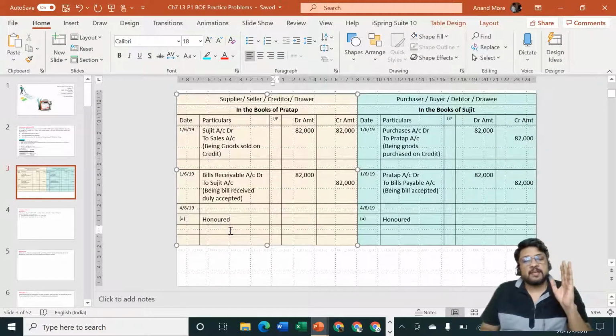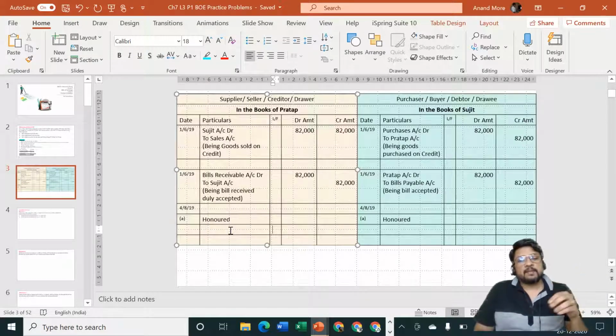So that is considered as honoring the bill. So Sujit is honoring the bill. In that case, what will happen to Pratap? Pratap will go to Sujit's house. He will show the bill of exchange.